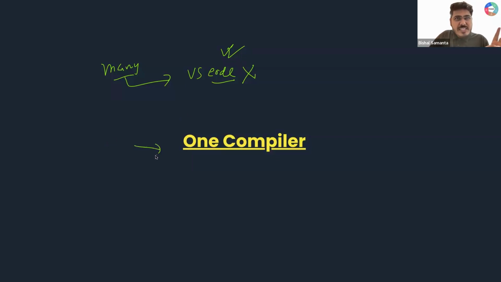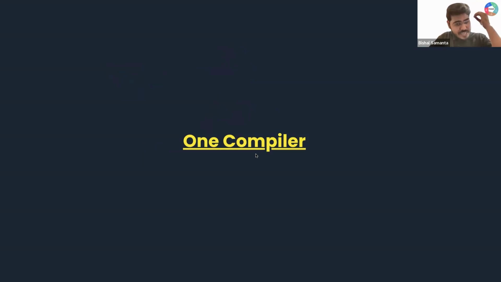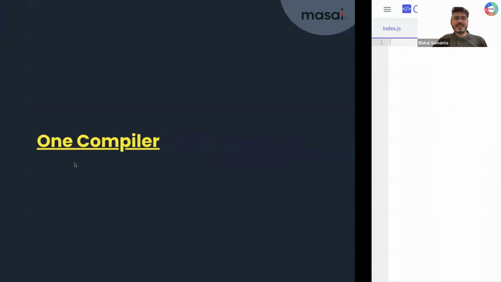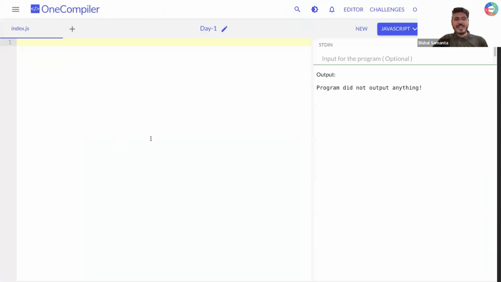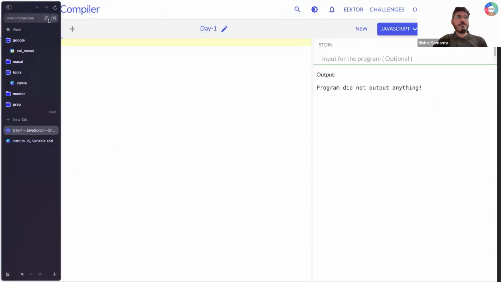But in today's session, we'll be learning how we can use an online compiler in our browser. That is one compiler. How we can use one compiler to write our JavaScript code. Sorted, everyone? So what is that tool we'll be using today? We'll be using one compiler. Again, you can use any number of other tools, that is completely okay. But in today's session, we are going to use one compiler. Cool, right? So this is the interface of one compiler, guys.